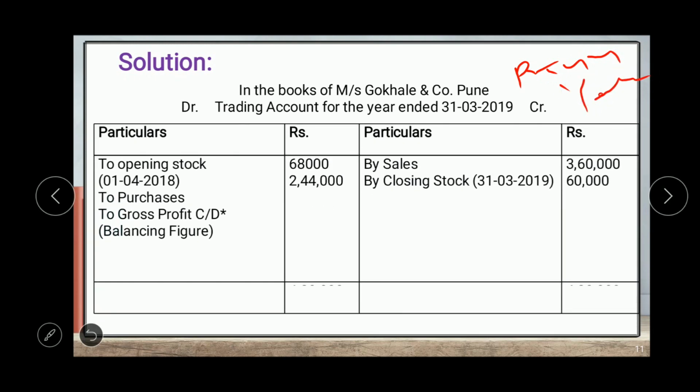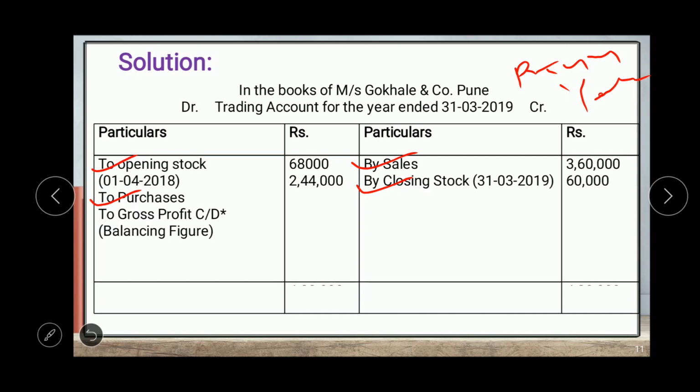Then for the previous year, opening stock is given here, 68,000. Then purchases for the previous year, 2,44,000. Then sales for the previous year, 3,60,000, and closing stock for the previous year, 60,000. There is no other transaction here.